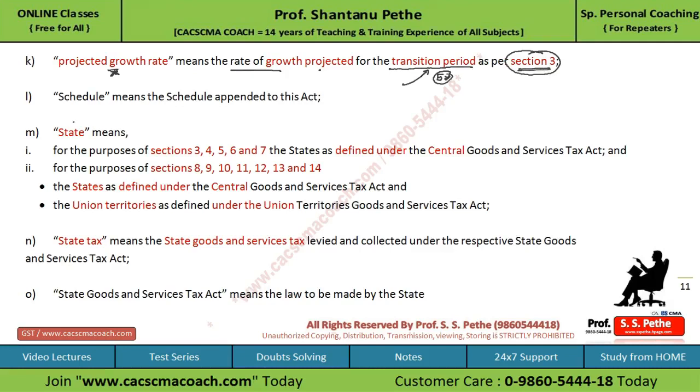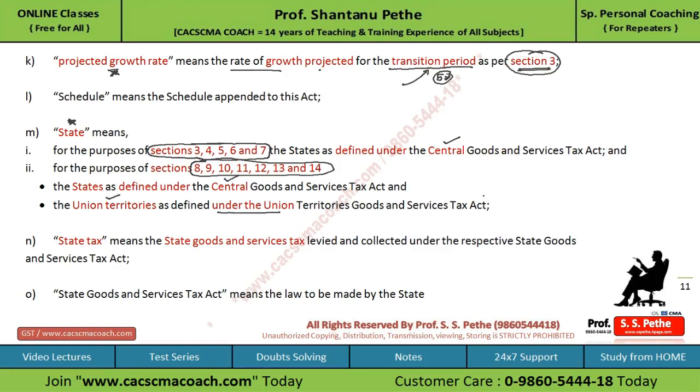Further, the definition of state is also given. State means, for the purpose of sections 3, 4, 5, 6, 7, that is sections 3 to 7, the state as defined under the CGST Act. And for the purpose of sections 8 to 12 of this Act, state means the state defined under the central Act, as well as the union territory as defined under the Union Territories GST Act.